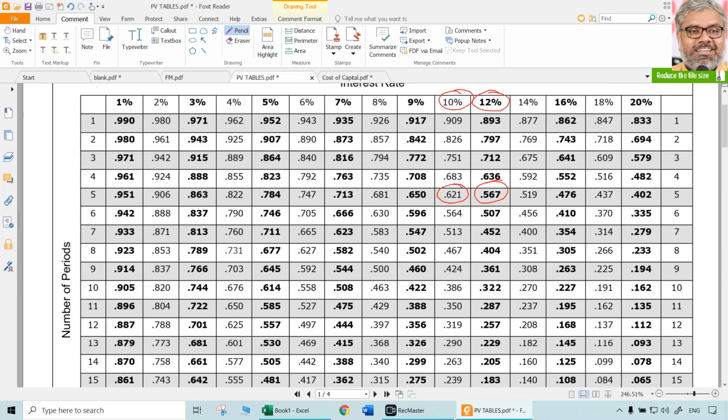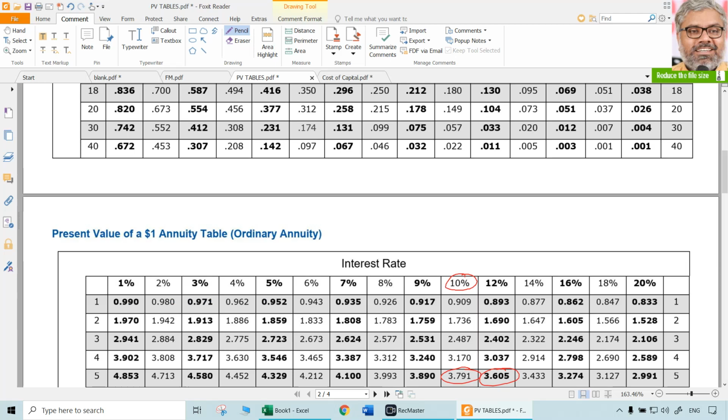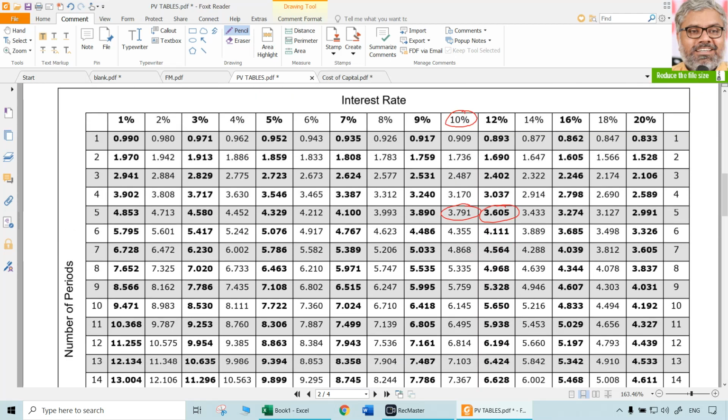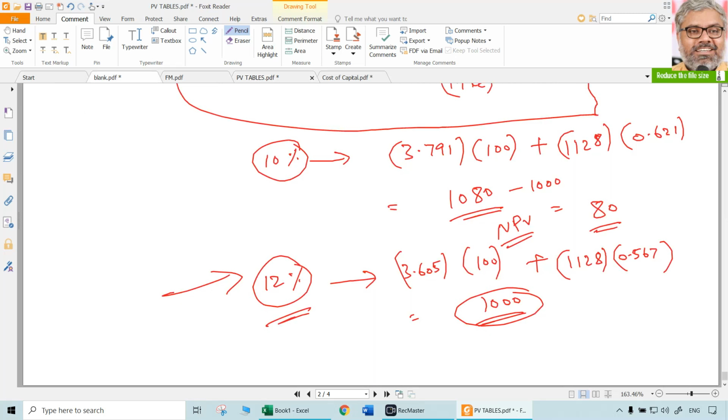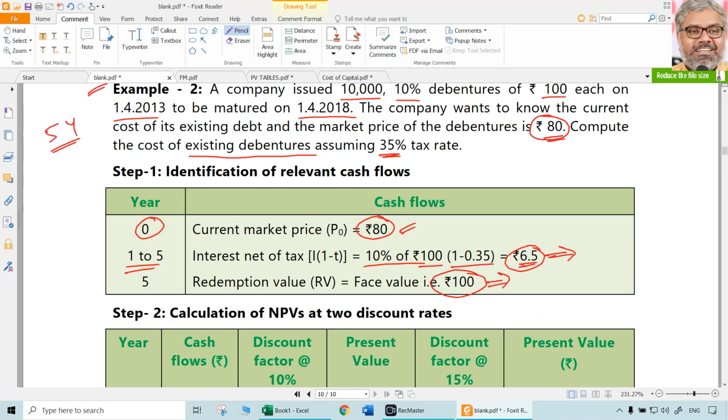So 6.5, at 10% for 5 years, the PVIFA is 3.791. 3.791 multiplied with 6.5 will give us around 24.64. Then what is the present value of this 100, which is going to be the redeemable value after 5 years?